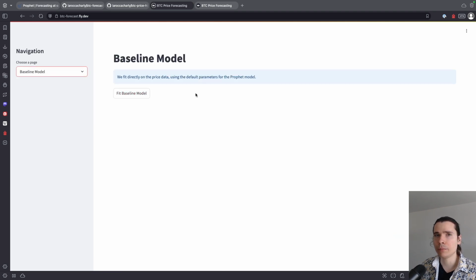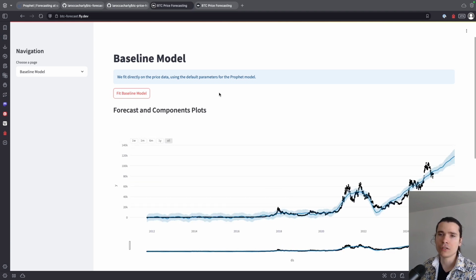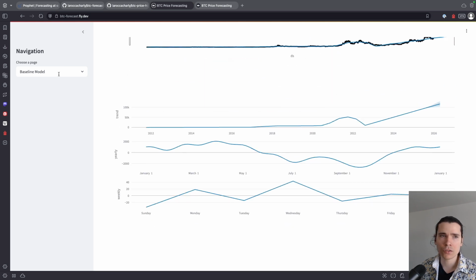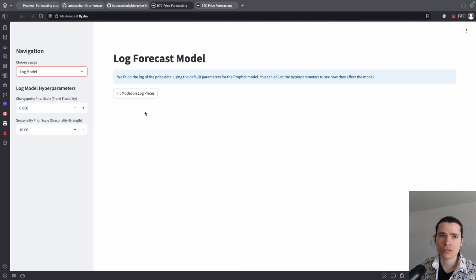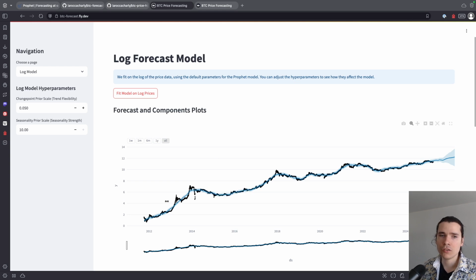We're here today to play around with Prophet. The first thing I did is just directly feed the price into Prophet to see what would happen. You can see that what Prophet did here is try to fit a linear function to it. It predicts 118, and this fit does not look so good to me. So I then fit on the log of the price instead, to remove the exponential growth. And you can see here the fit is quite a bit better.